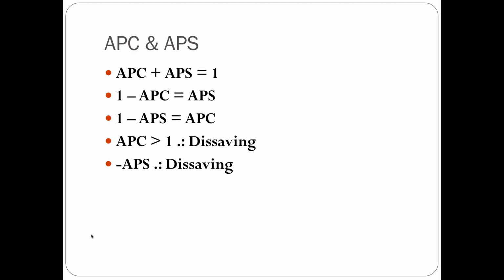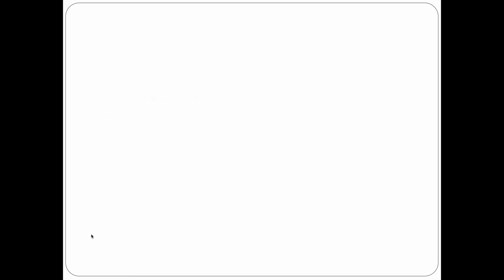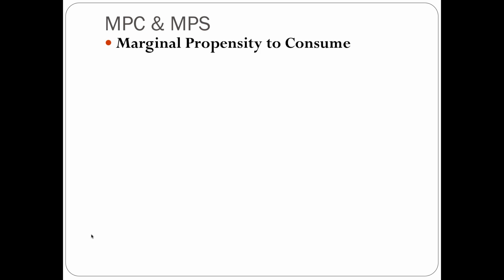Now we're going to move on from average propensity to consume and average propensity to save to something called marginal propensity to consume and marginal propensity to save. And here we're going to be taking a look at things on the margin. Remember, when we're talking about marginal analysis, we're talking about changes in the status quo, particularly in the amount of 1.